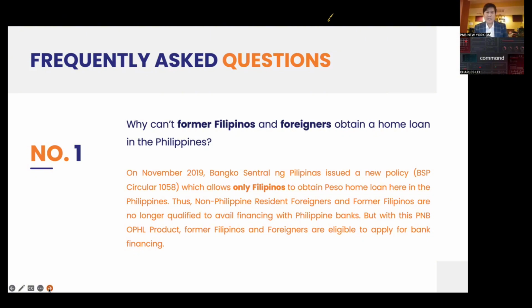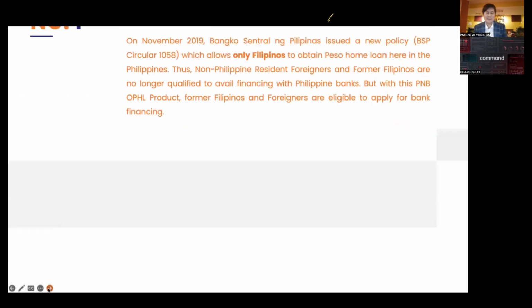Thus, non-Philippine resident foreigners and former Filipinos are no longer qualified to avail financing with Philippine banks. But with PNB's Own a Philippine Home Loan, former Filipinos and foreigners are eligible to apply for bank financing because of the fact that our loan is in US dollar currency. So we're not included in this Bangko Circular 1058. Next slide, please.